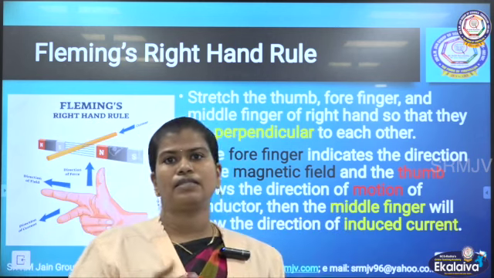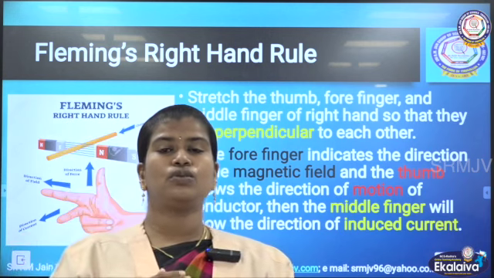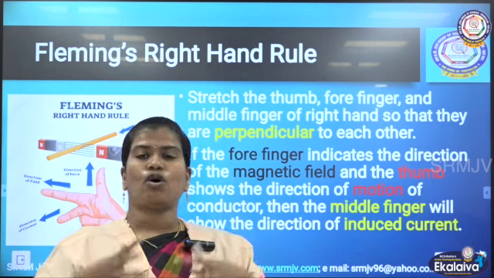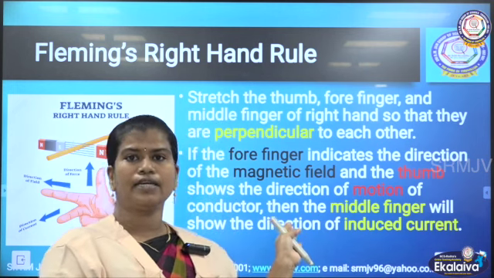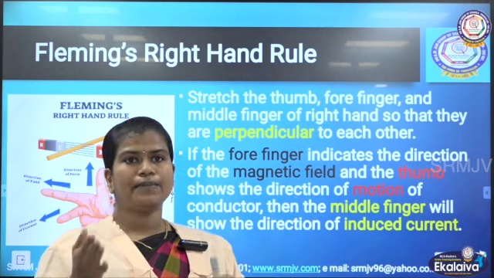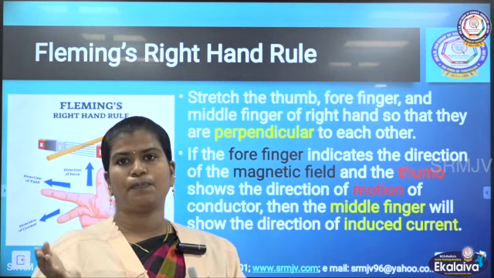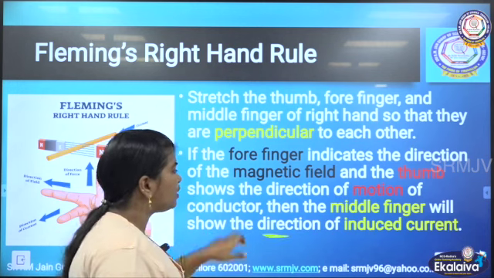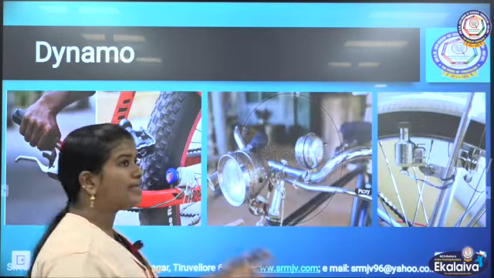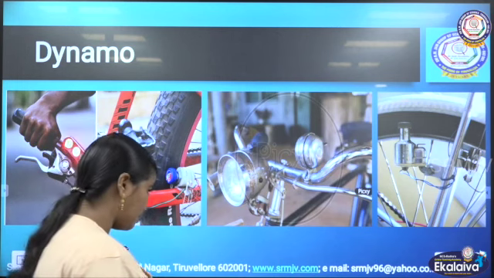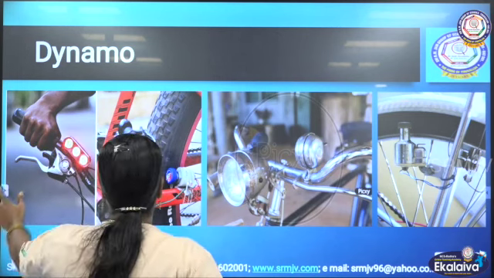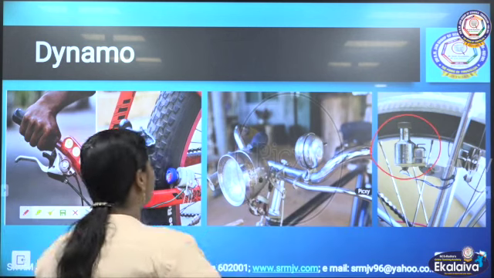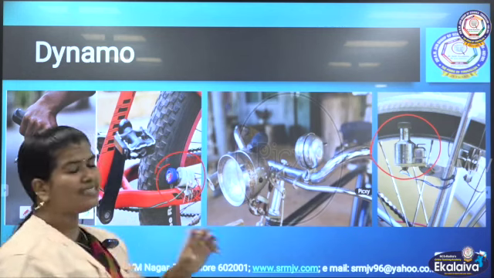So where is this principle used? This principle is used in the generator. All the generators work under this principle. When we keep the magnetic field and the force perpendicular to each other, they will induce the current. And this rule is otherwise called the dynamo rule. Why is it called the dynamo rule? You could have seen the dynamo in bicycles. Actually, it is a mini generator.